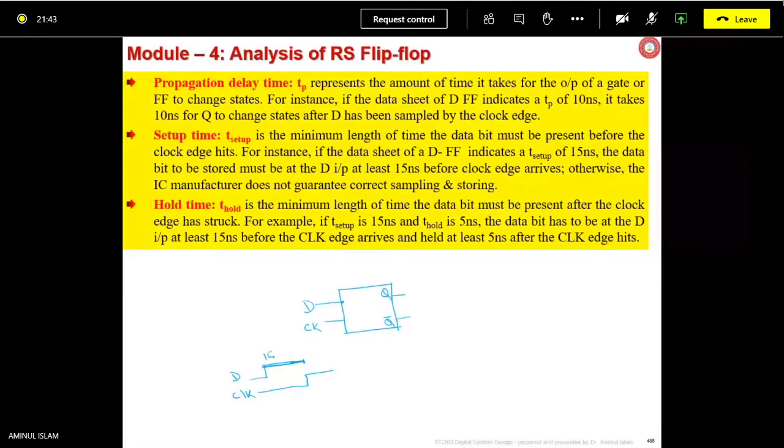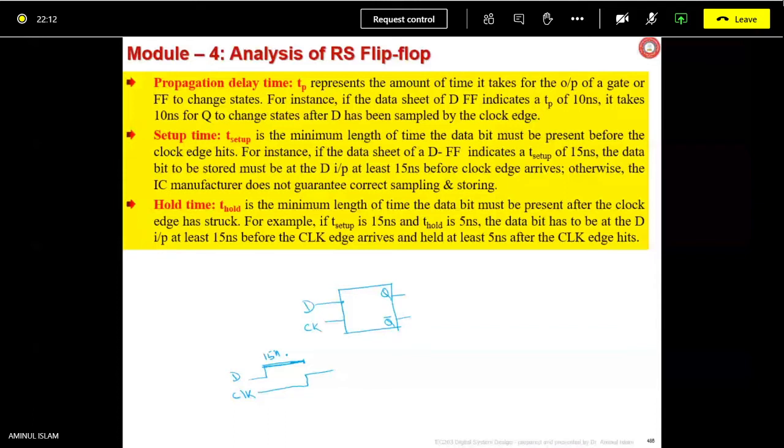The D input has arrived 15 nanoseconds before the clock is hitting. That is setup time. It has to come before the clock is coming. Is it understood?